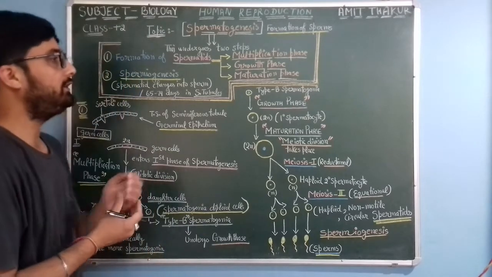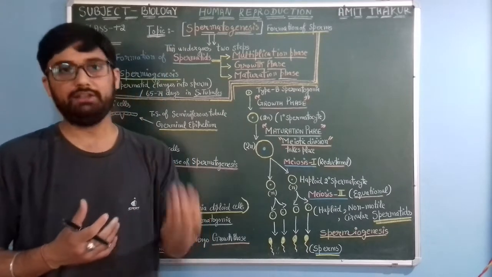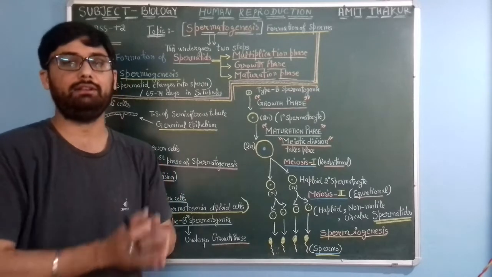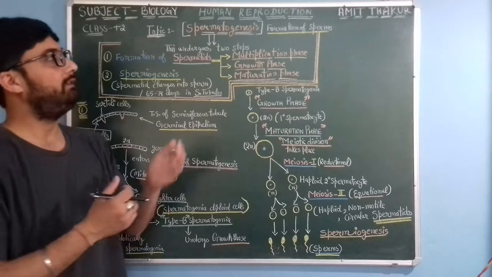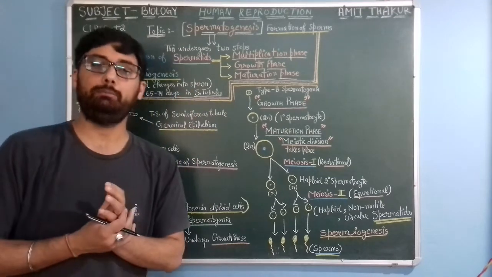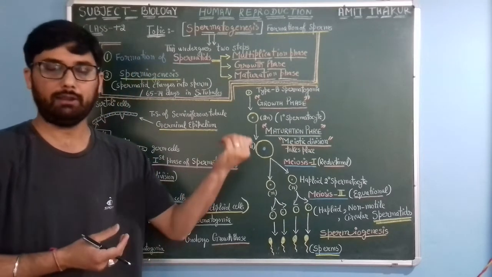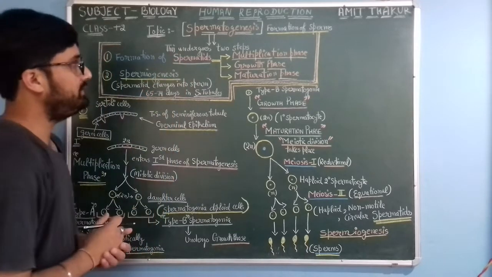But in animals like human beings, testes are always functional. So there is no specific breeding season in case of humans. But in some animals, there is a specific period when testes become functional in order to produce sperms in seminiferous tubules. So let's talk about spermatogenesis.